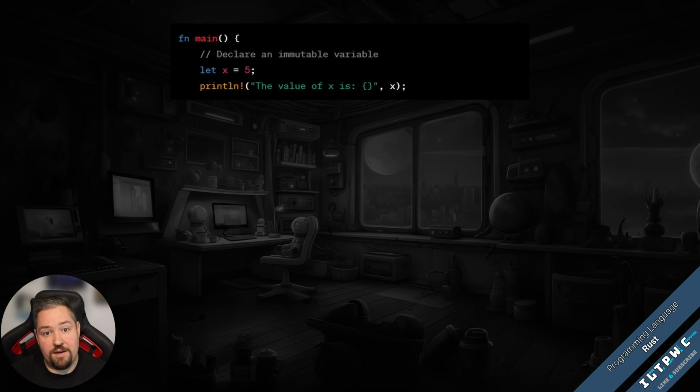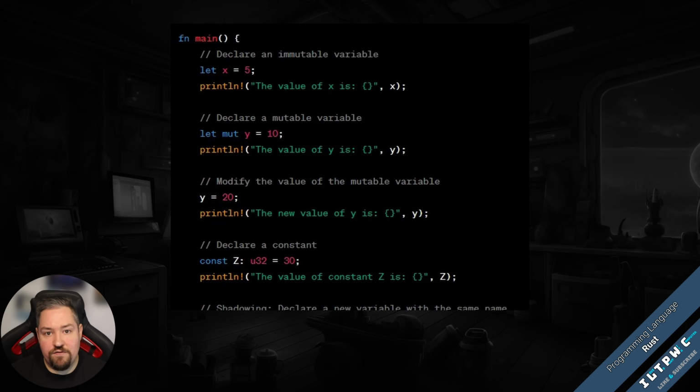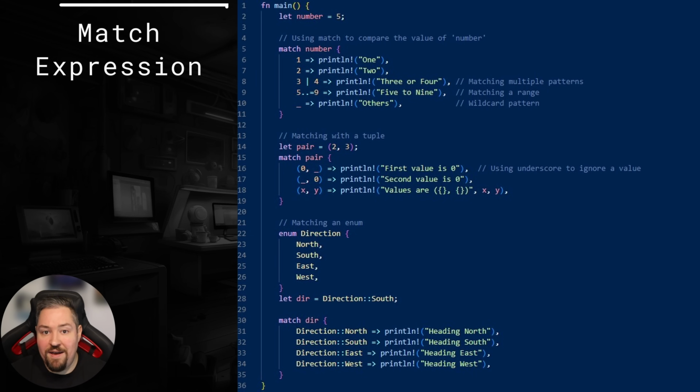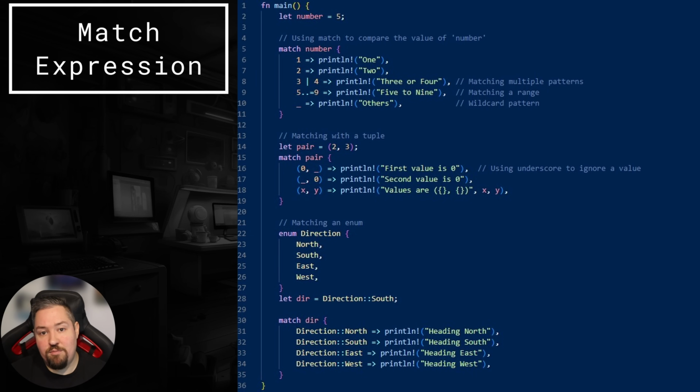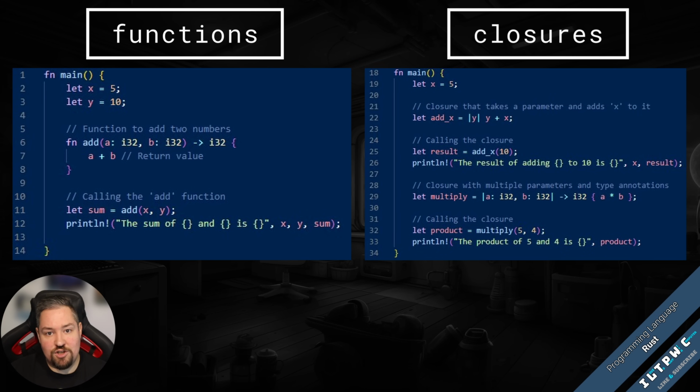Variables in Rust are immutable by default, promoting safer code practices. To change a variable's value, you explicitly declare it as mut. Rust's match expression, akin to switch in other languages, allows for intricate pattern matching, making code more readable and precise. Functions are defined using the fn keyword. Rust also supports closures, which capture the environment, allowing for functional programming patterns.